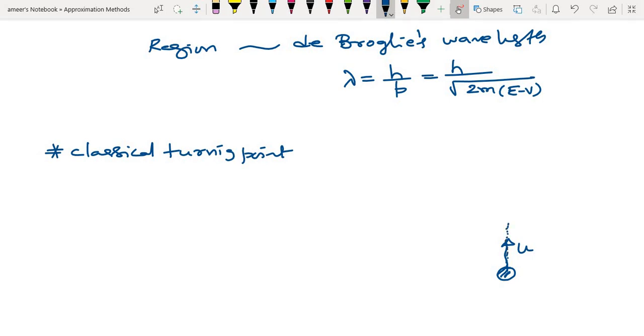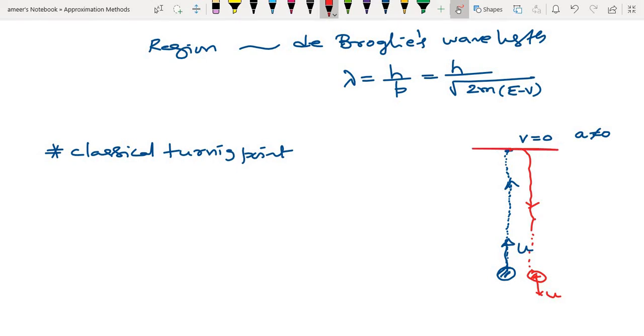Because of gravity acting downward, its speed decreases, and after reaching a certain point, generally the maximum height, its velocity becomes 0. The velocity is 0, but the force is non-zero, that is, the acceleration is non-zero. It returns on its journey and finally reaches the same location again, assuming there is no air friction.